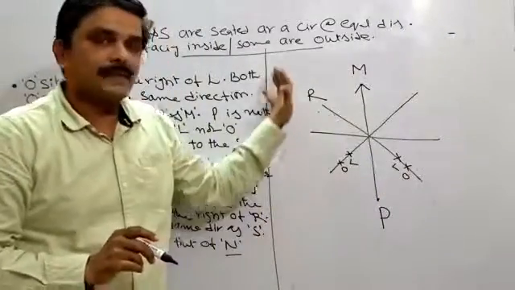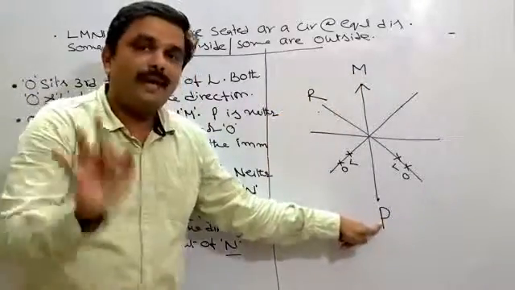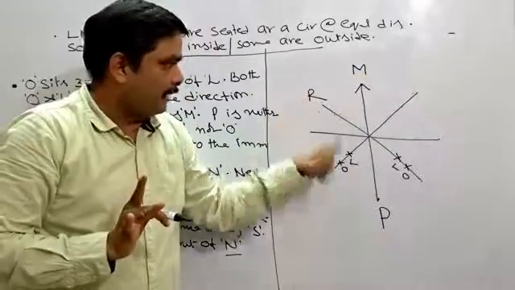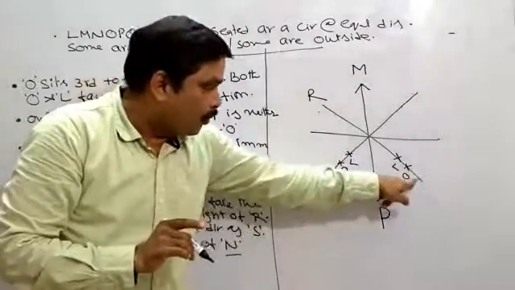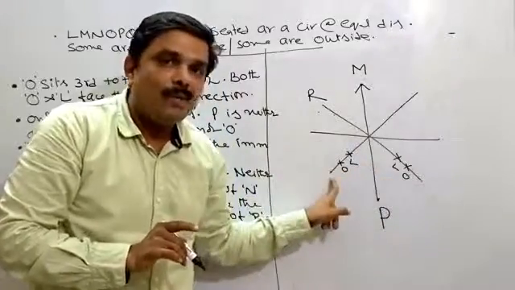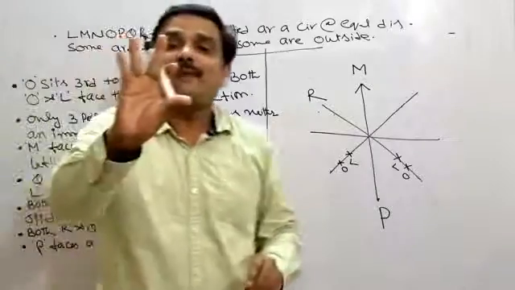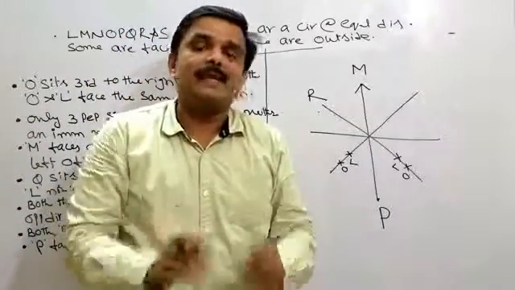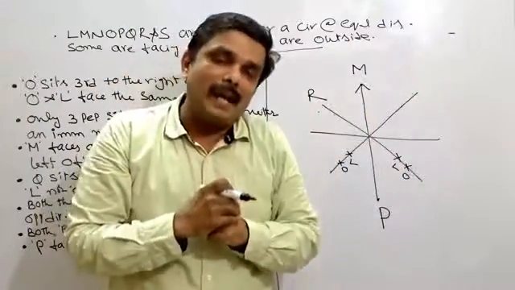Total 8 places are there. Out of 8 places, 1, 2, 3 are filled up. Means these 3 places are not suitable for L or O. And 2 more places are gone for L or O. Means what does it mean? 1, 2, 3, 4, 5. Out of 8 places, 5 places are gone for L or O.